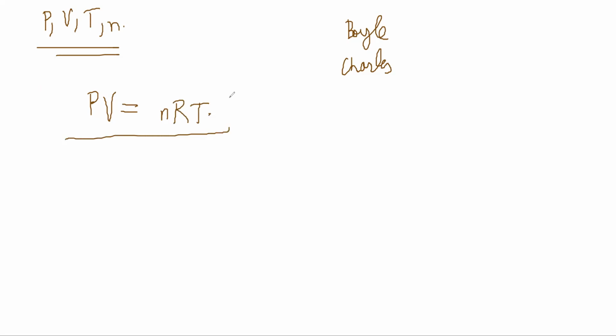PV is equal to nRT. This is called the ideal gas equation.